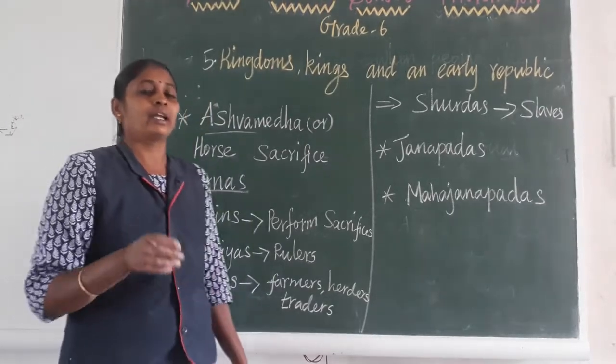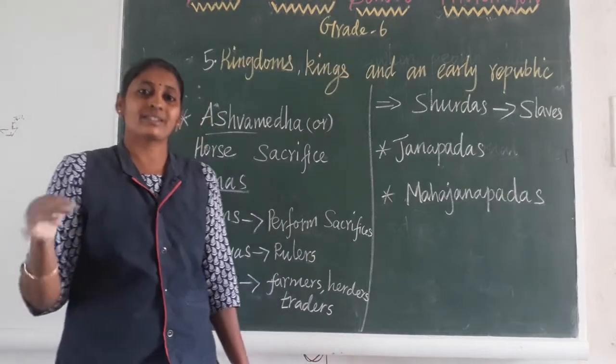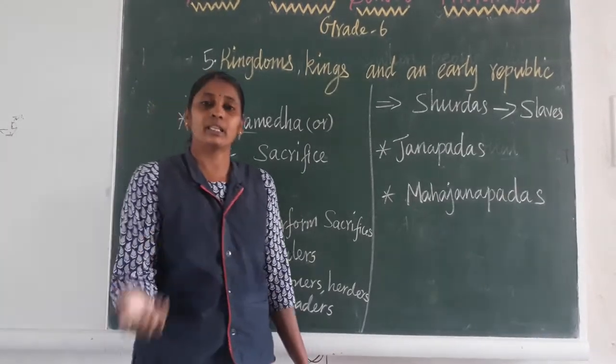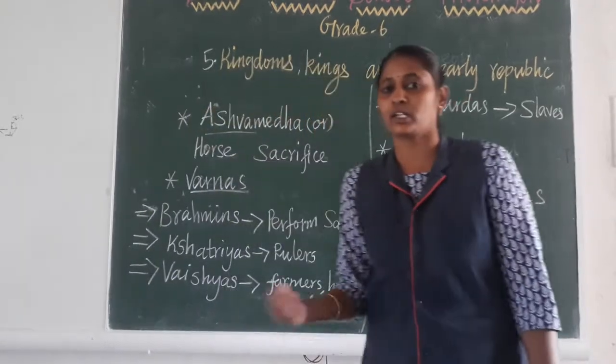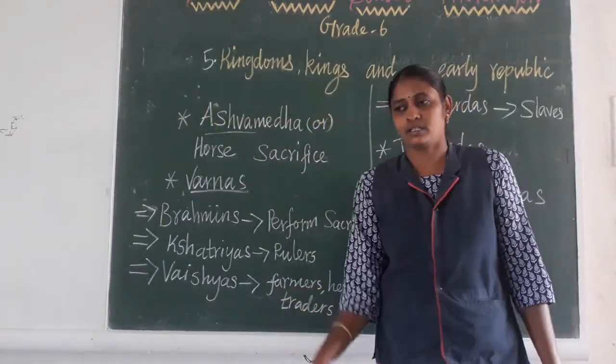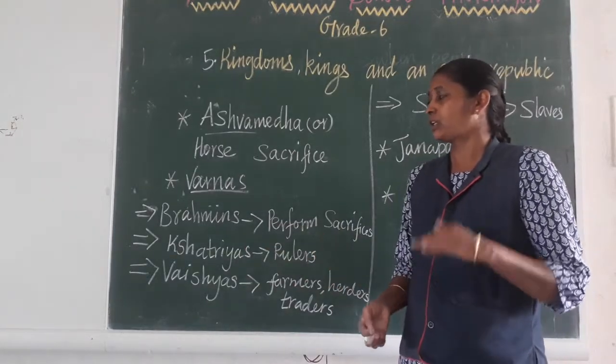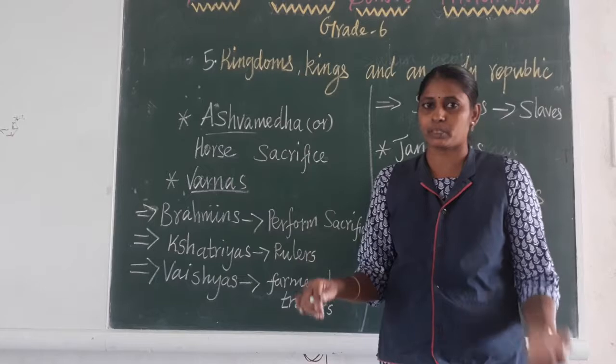The Brahmins, and particularly the kings and their sons, are allowed to sit in front of the sacrifice. The other people, the women and the queens, are not allowed to sit there; they only do helping work. I think you are clear about Ashwamedha Yaga.